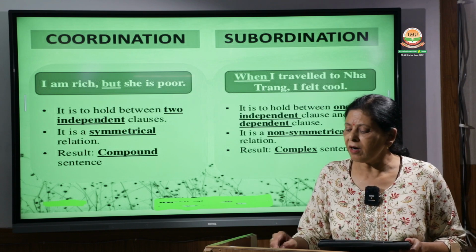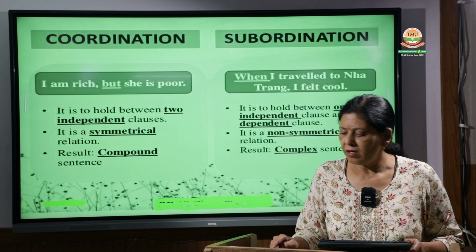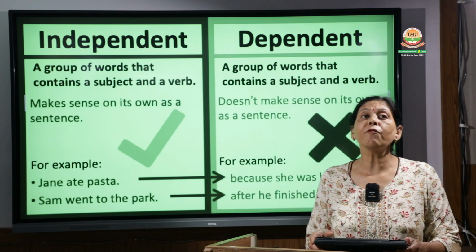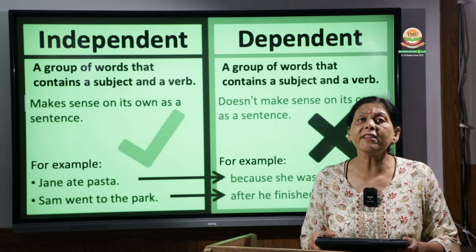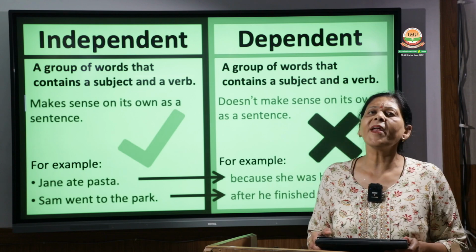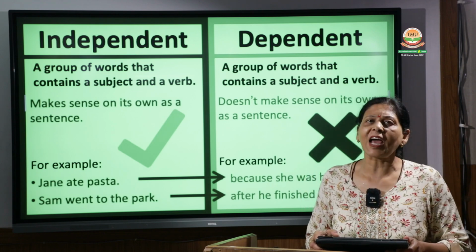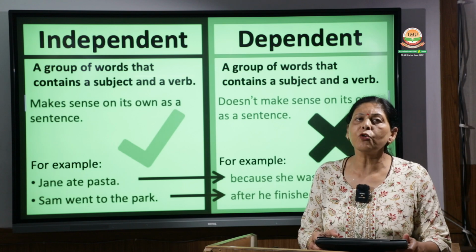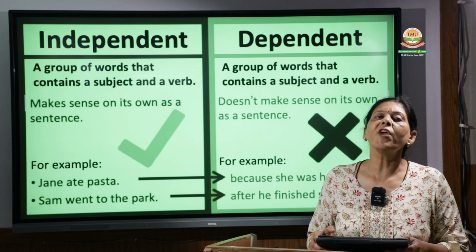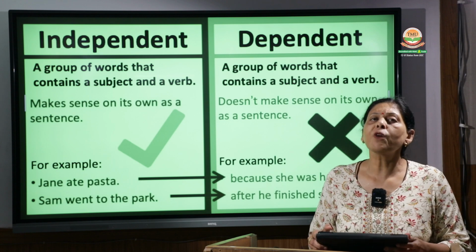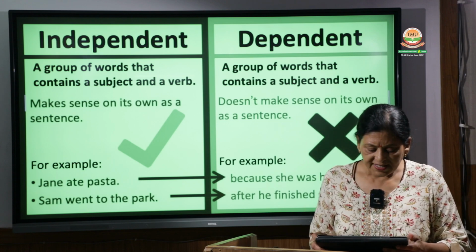So let's move further with our conjunctions, that is independent and dependent. Before moving forward, I would like you to understand what is independent and what is dependent. Though I have explained it to you a number of times, here is still an easy way of learning. It is there in the form of a chart which you can see.